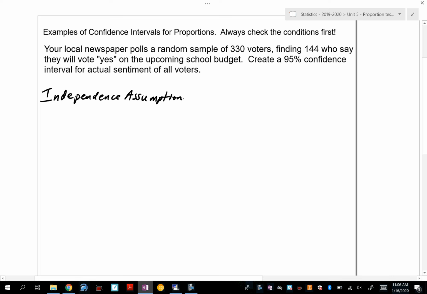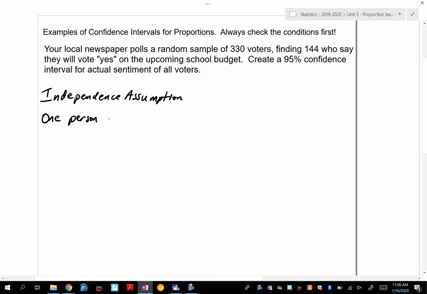Who wants to give it a try for the independence assumption? What statement are you going to write to assume independence? All right, Ureth: one person's vote on the upcoming school budget won't affect another person. Perfect. I'm going to tweak it a little bit, but yours is totally fine.